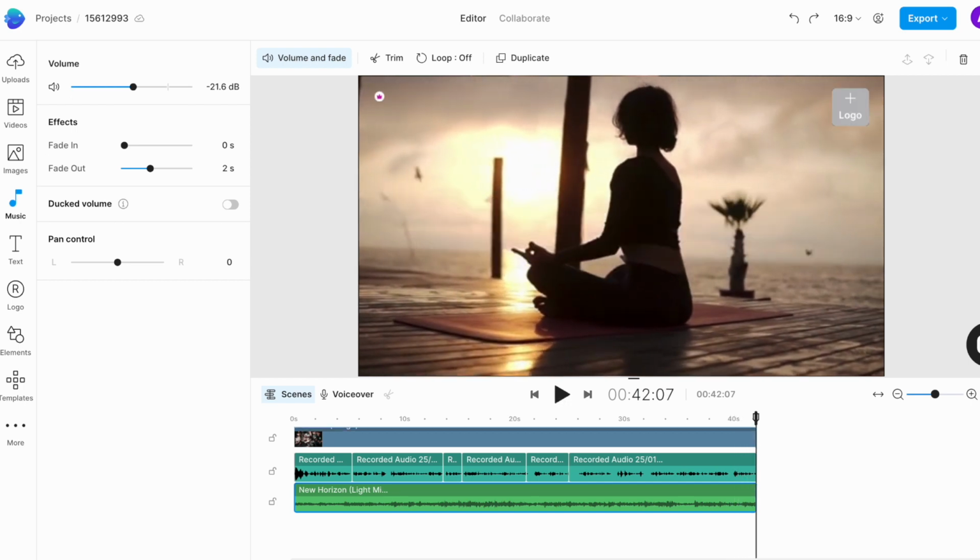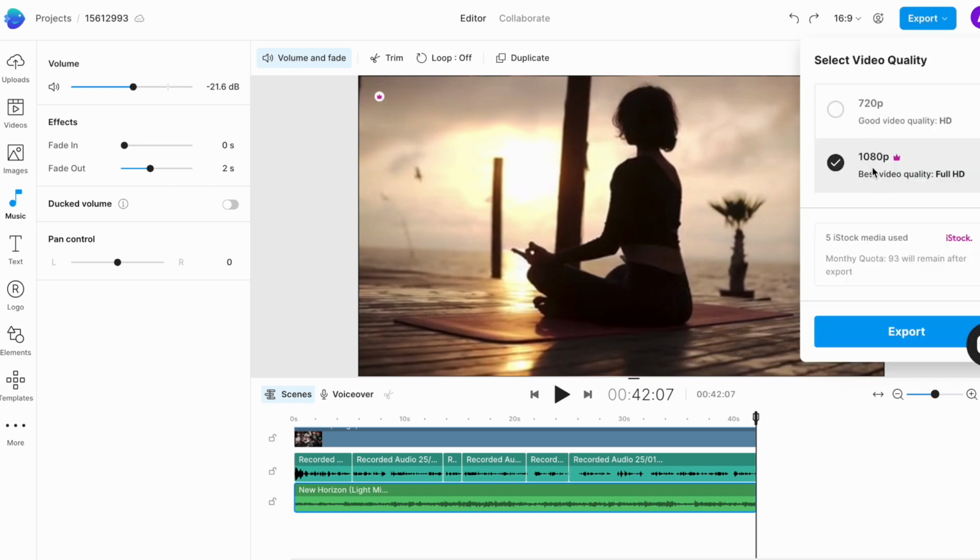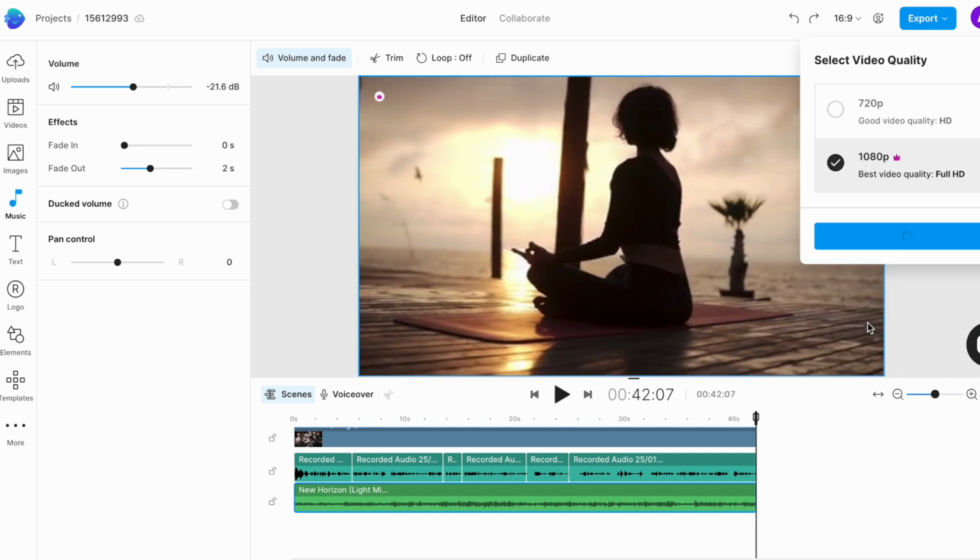And that has turned out to be a pretty great video. Now, once you're happy with the results, go to the top right corner of the screen and hit export. We suggest exporting in 180p for the best results.